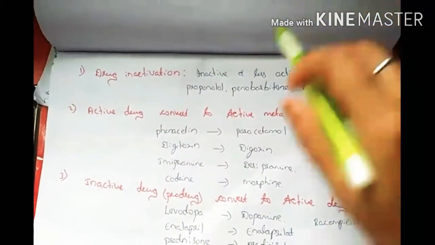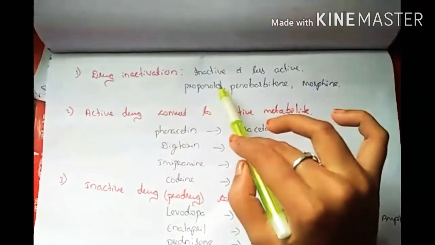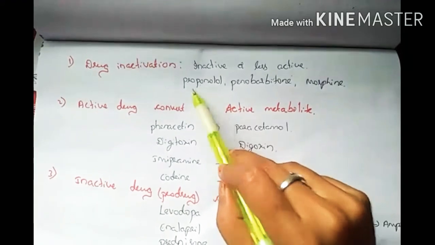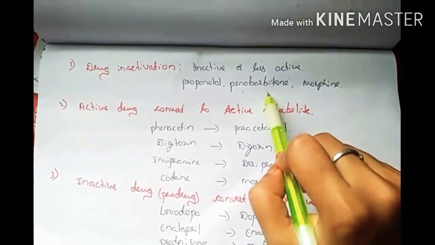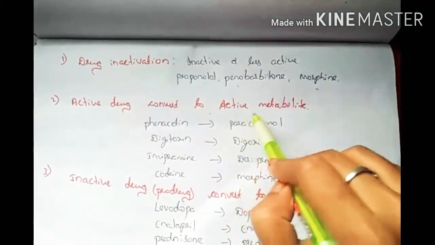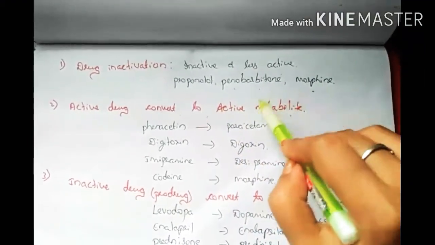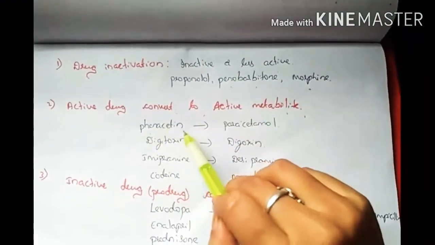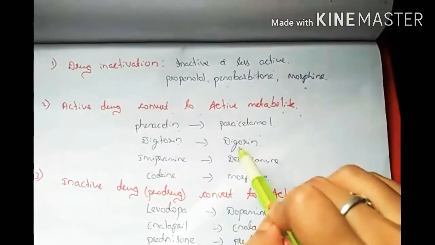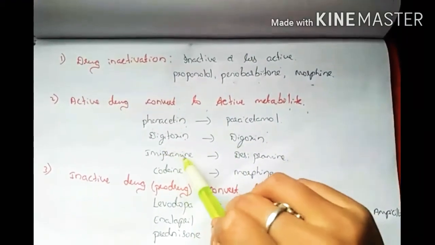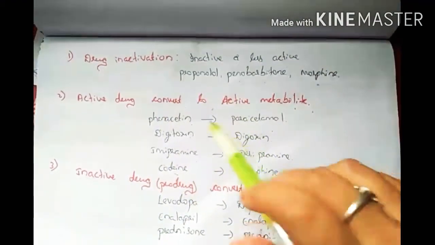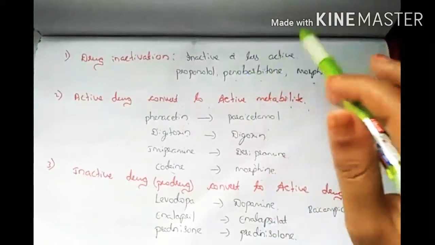If the drug is in inactive or less active form, examples are propranolol, a beta blocker drug, phenobarbital, a sedative drug, and morphine, an opiate drug. An active drug converts to an active metabolite, which occurs in the liver. Phenacetin converts to paracetamol. Digitoxin is converted into digoxin. Imipramine is converted to desipramine. Codeine is converted to morphine. These are drugs where an active drug is converted to an active metabolite.